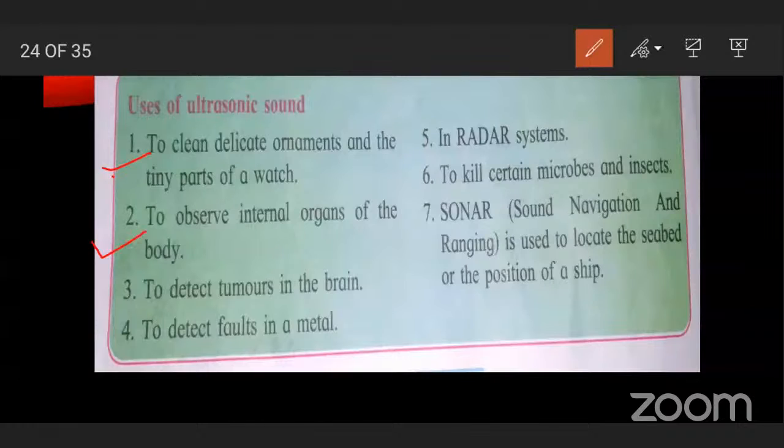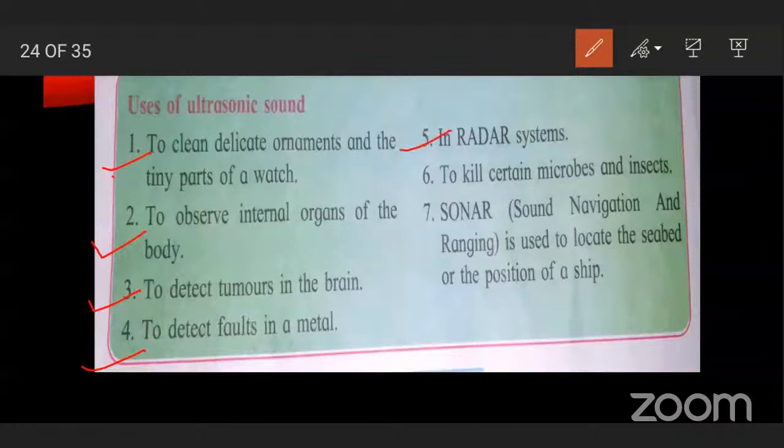Next one is to detect tumors in the brain. If there is any tumor in the brain, with the help of this ultrasonic sound, it is detected. To detect faults in a metal. If a metal has any fault, it is detected with the help of this ultrasonic sound.